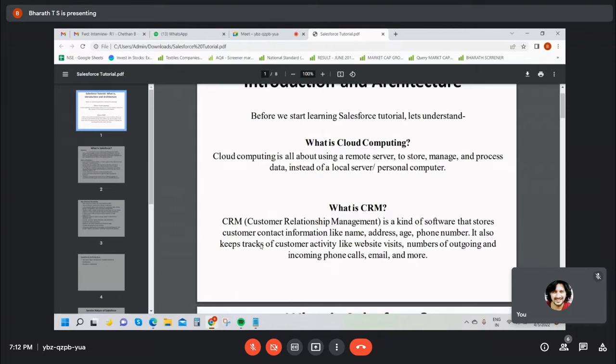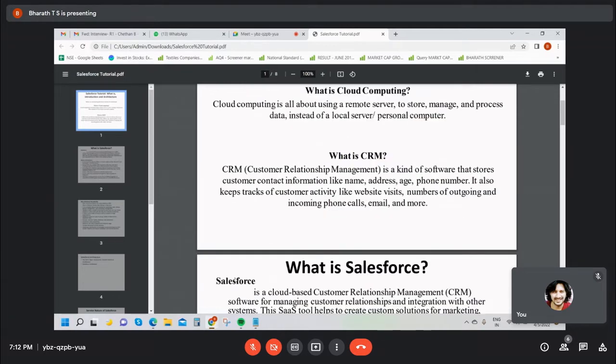All the records should be stored on the cloud. Through a remote server, you can manage the data from your local system to our cloud. So one thing, Salesforce does not need any storage device in your system. Why? Because all the records are stored in the cloud.